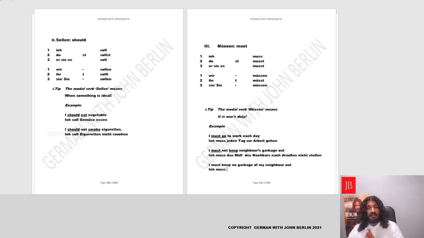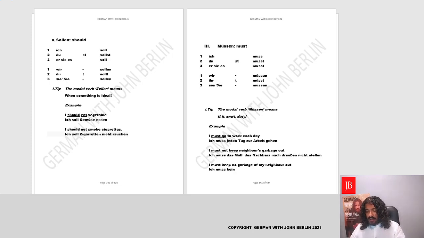We need to write a negative article. What's the negative article? We'll be negating the noun. That's kein. So it's basically what must I keep? No garbage. That means accusative negative article. Neutrum. That will be keinen, keine, kein. Perfect.